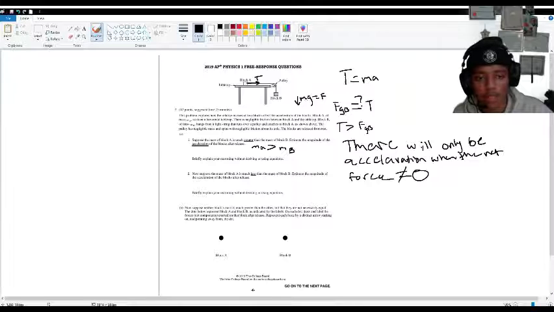Well, this m is so much greater than this m. And this acceleration is equal to g because, once again, the pulley has negligible mass and negligible friction. So this pulley right here will not affect either its mass or acceleration.